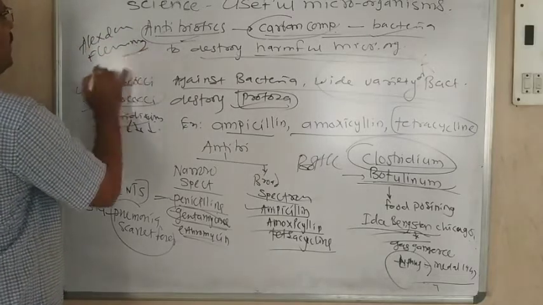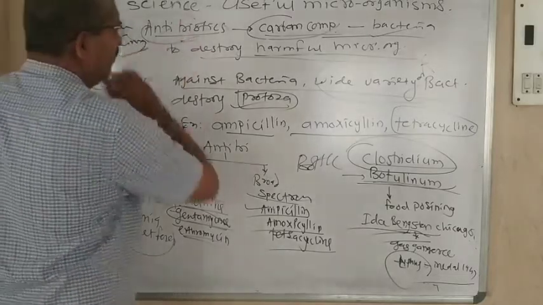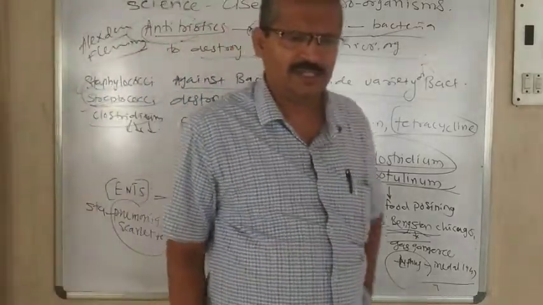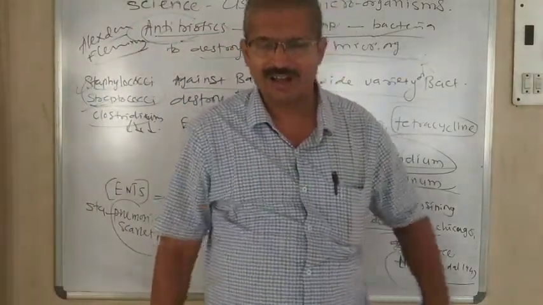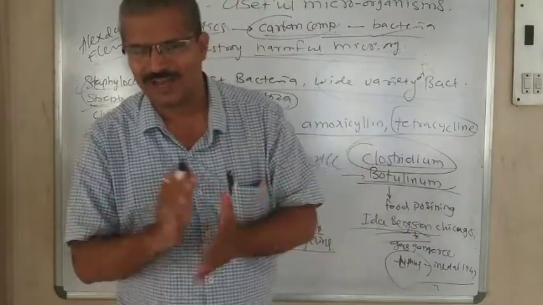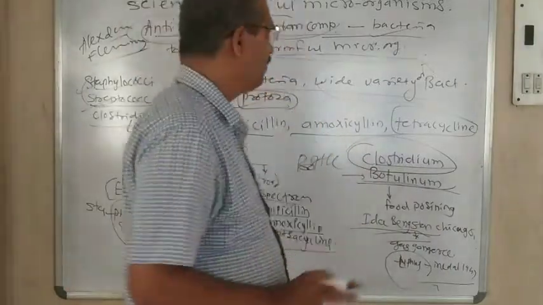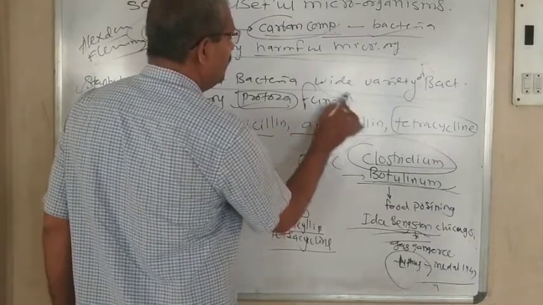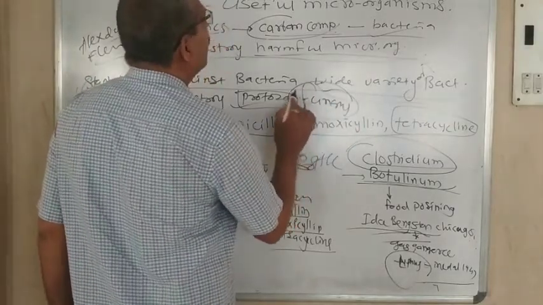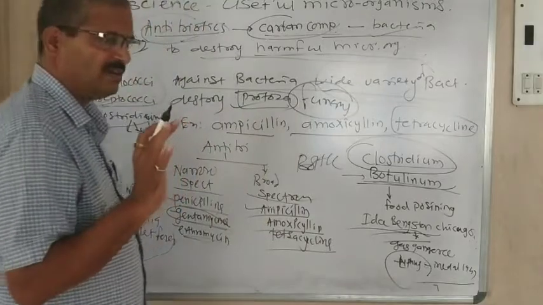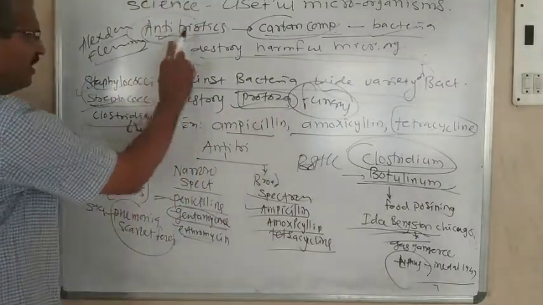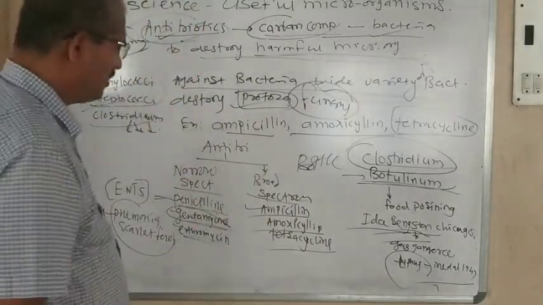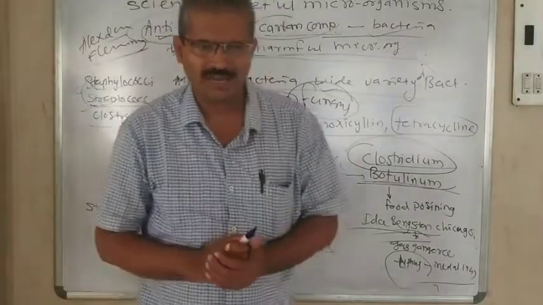Because of Alexander Fleming, the invention of antibiotics took place. So these antibiotics are also made from microorganisms like fungus. From these fungus, antibiotics are made, and thus this lesson is completed.